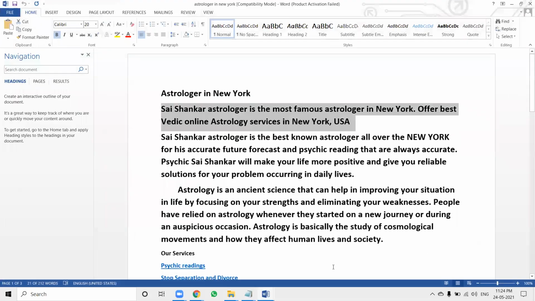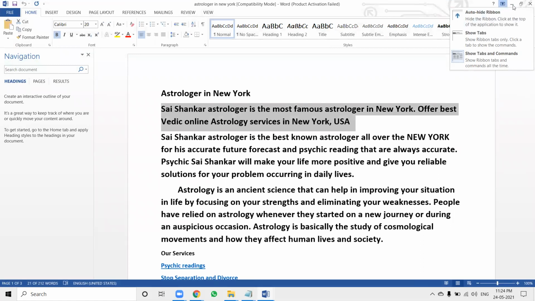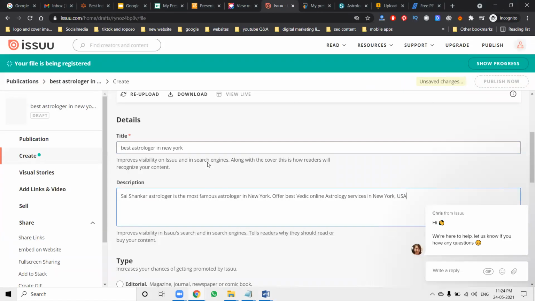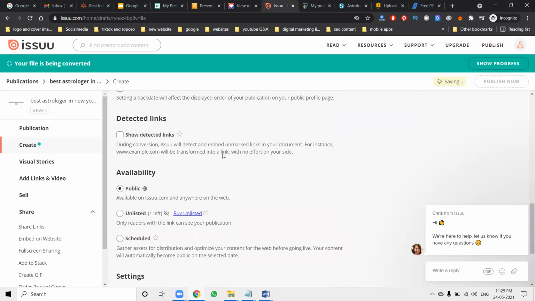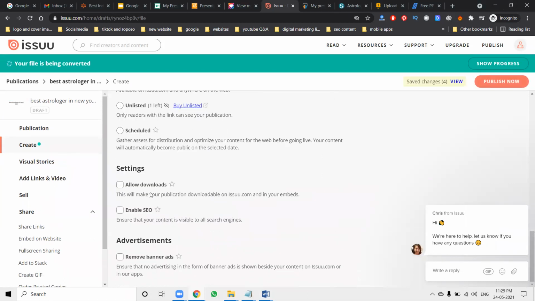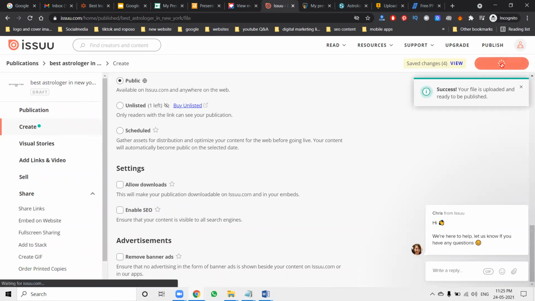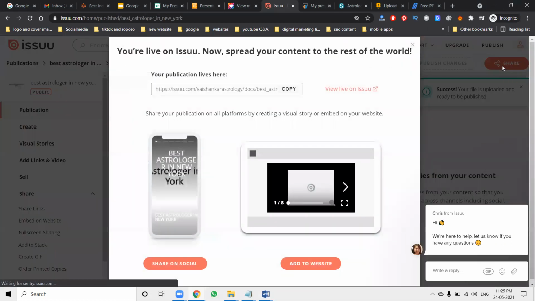After this, add your content. This is a marketing option, a promoter marketing option. Public option. Here, there's no need to give any other option. If you only go to post, it will be a free option. Now click publish. Finally, the link will be copied. View it live on Issuu.